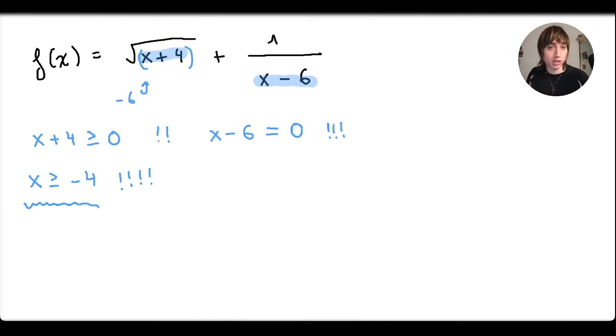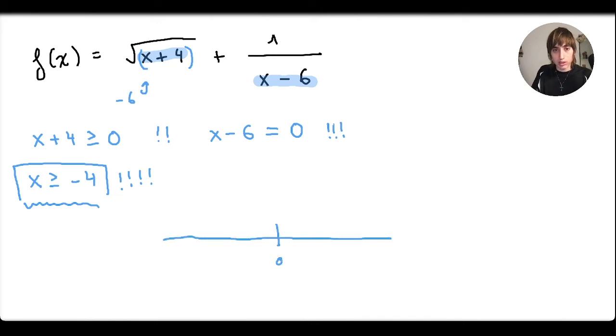The function will break. So for the first condition, I'm going to draw a number line. So this is a real number line. 0 is here, and minus 4 is here. Here would be minus 6, minus 8. 1, 2, 3. So the first condition that I've seen is that our inputs begin here and continue this way. But here, all of these inputs are empty. We cannot use them. But we've got another case we have to study.